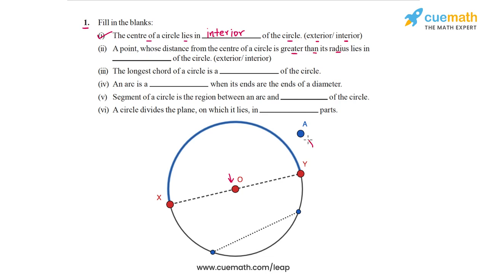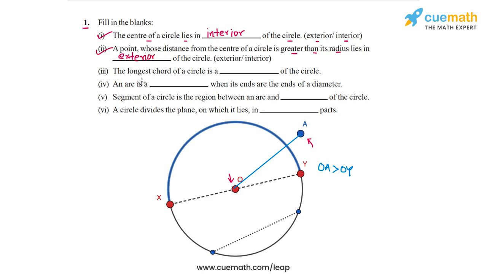So think about this point A and think about the distance of this point from the center of the circle. If we draw the segment OA, we can see that this distance will be greater than the radius of the circle. So the radius you can think of as OY or OX. So OA will be greater than OY. So any point whose distance from the center is greater than the radius will lie outside the circle, just like this point A. So in statement 2, we will have this blank filled by exterior of the circle.